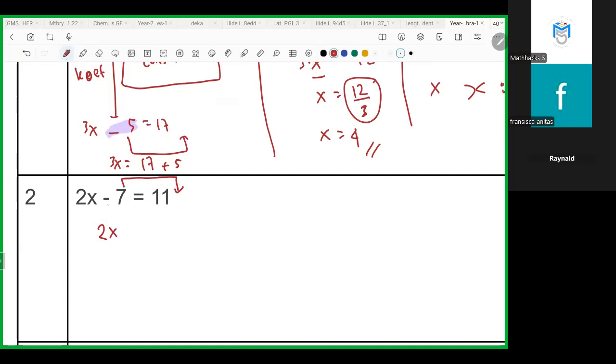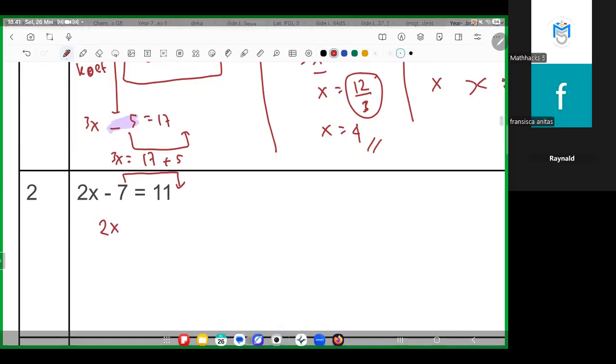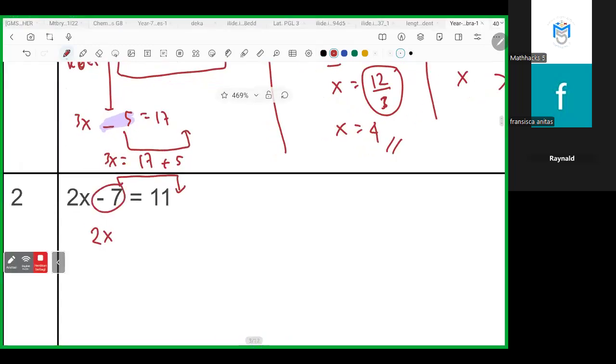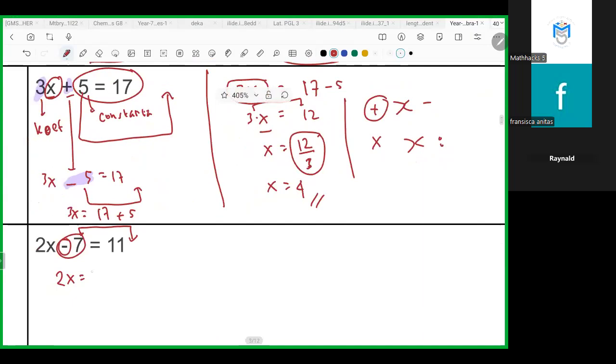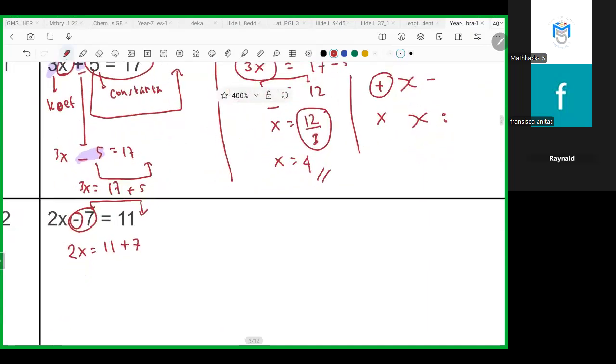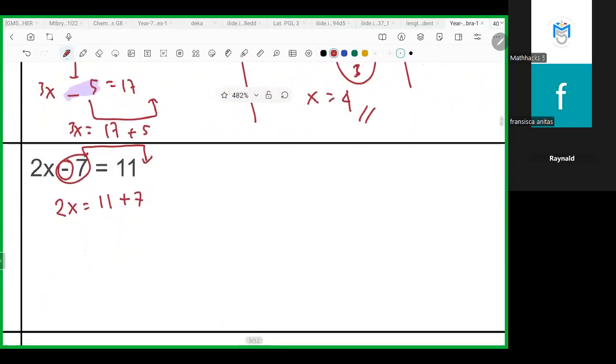So this one is minus. If we want to move this number, we have to reverse the symbol. What's the reverse for minus? Plus. So it will be 11 plus 7. Okay, is there any questions? No?